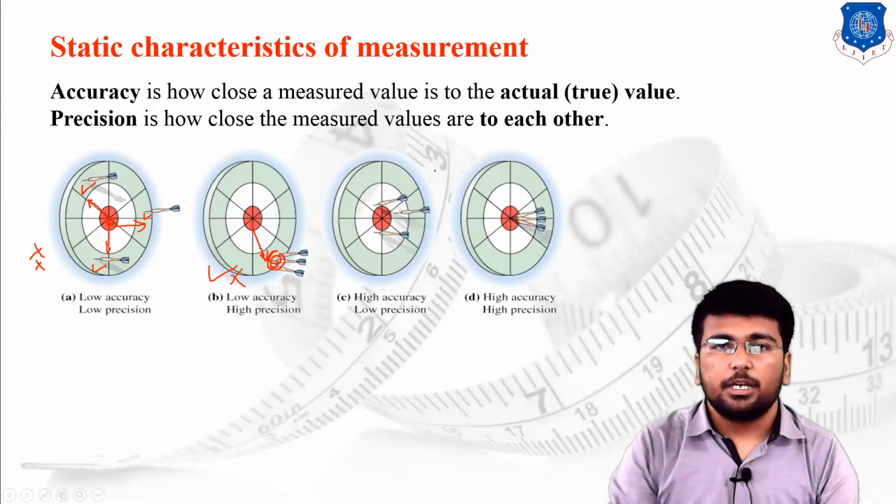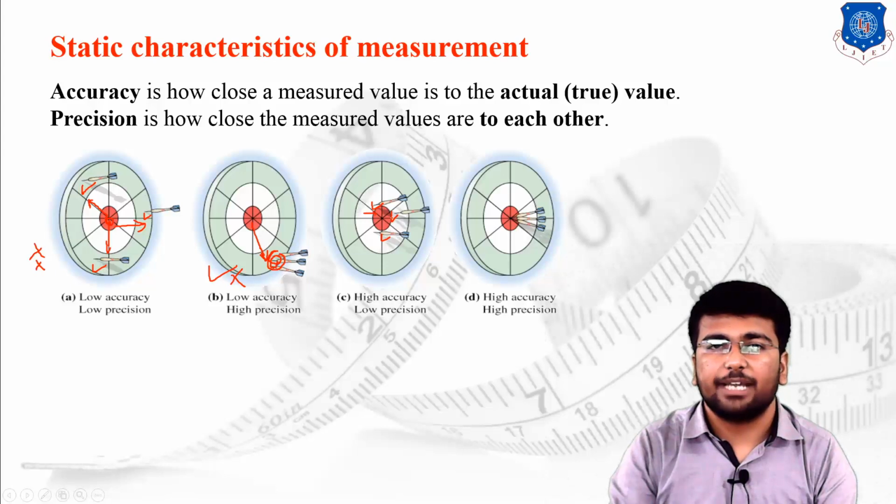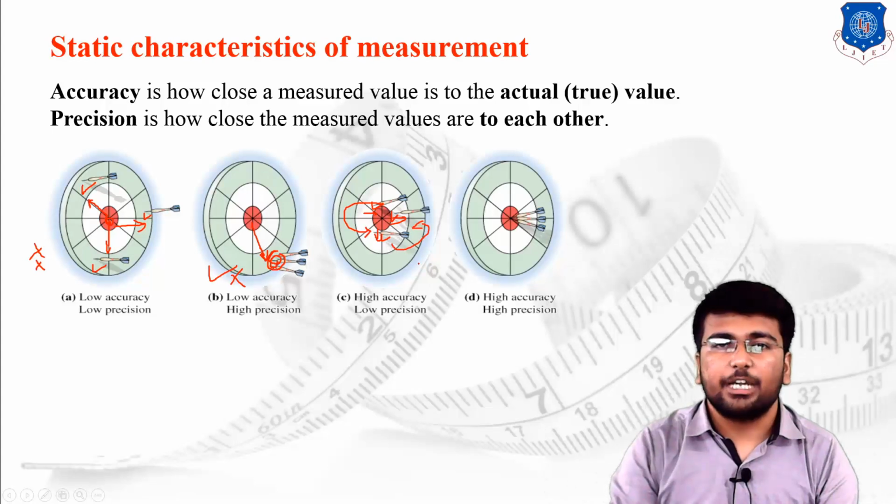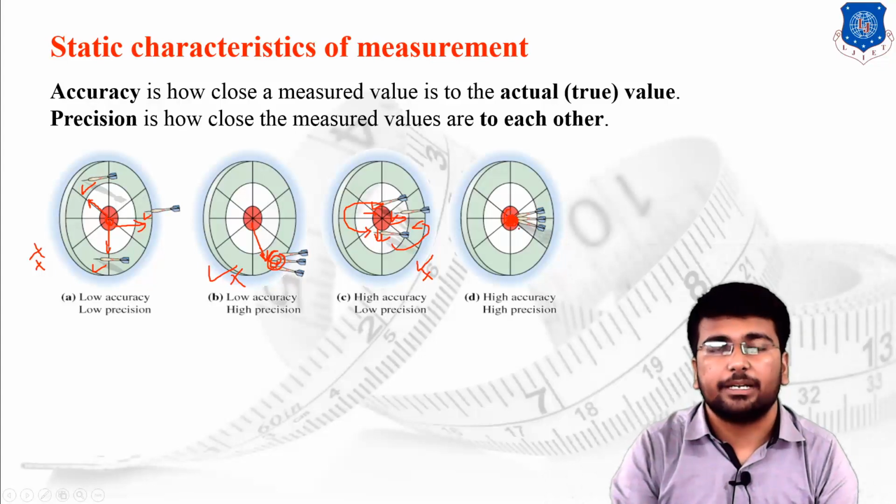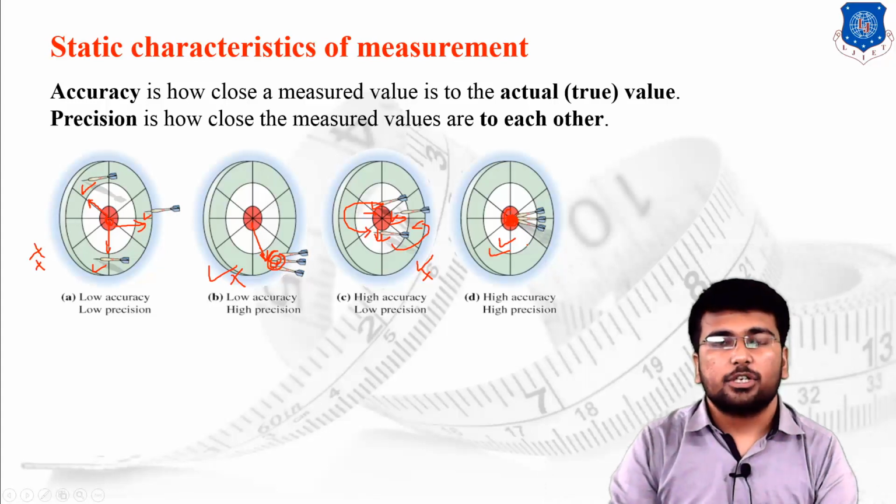Case number 3: if the 3 arrows hit different positions, and they are very near to the exact or true value, but they are away from each other, then we can say that you are very accurate but have low precision. And in the last case, all 3 arrows hit the same position as well as approach the exact value repetitively, then we can say that you are highly accurate and highly precise. So this is the basic concept of accuracy and precision.